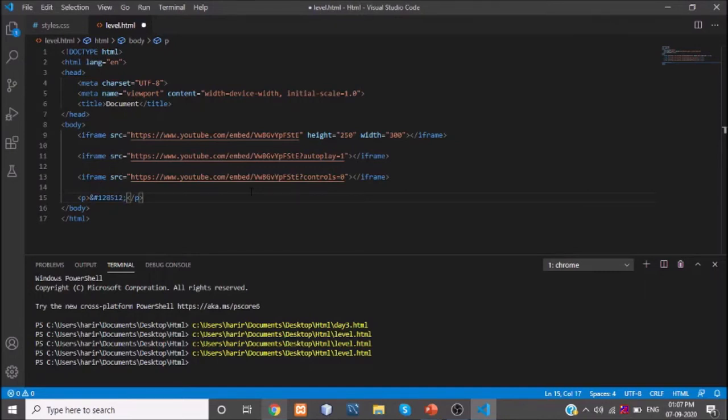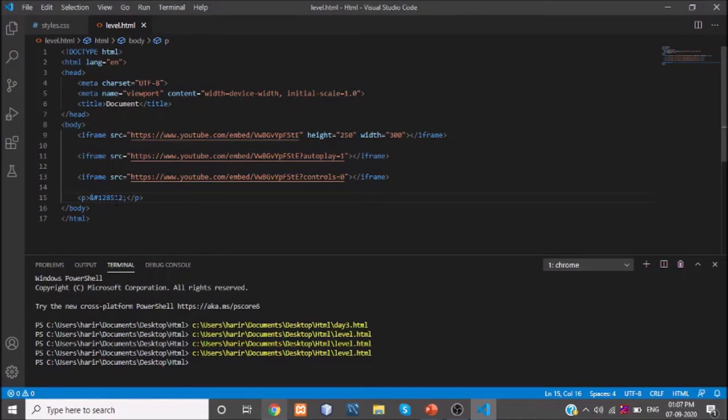Okay, end with a semicolon. If you want a specified emoji, you can search for it in Google and you can get the code for the emoji. Similarly, the code will consist of something like this. If you want any specified emoji in your website, you can search for that in Google, get that code, and use it in the website. For your understanding, I have added an emoji code here.